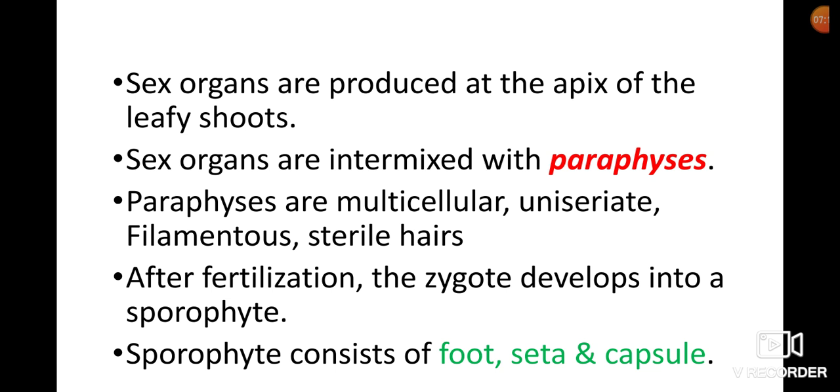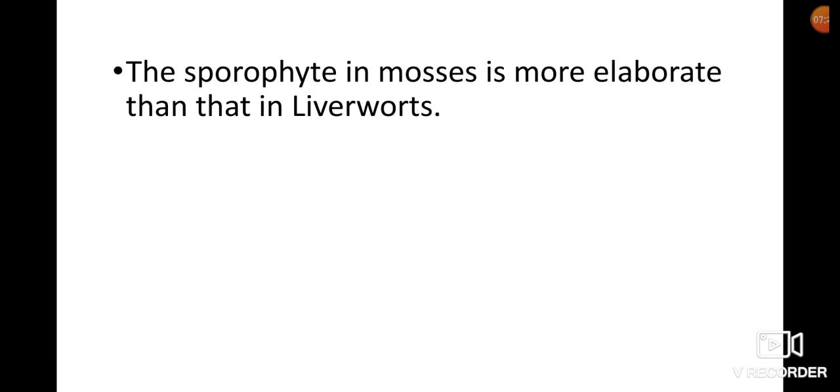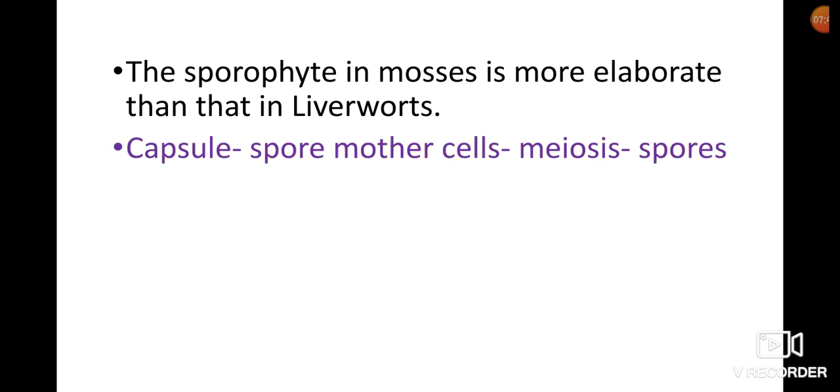The sporophyte develops on the gametophyte, so it is partially heterotrophic. Very important point: the sporophyte in mosses is more elaborate than that in liverworts.